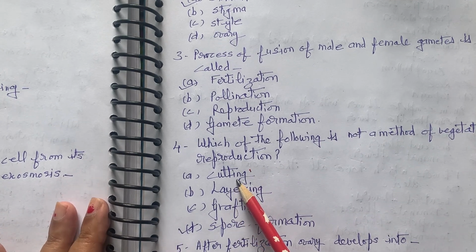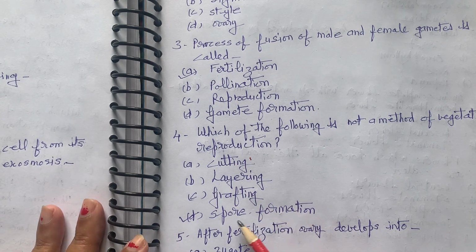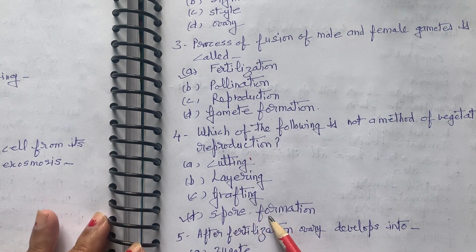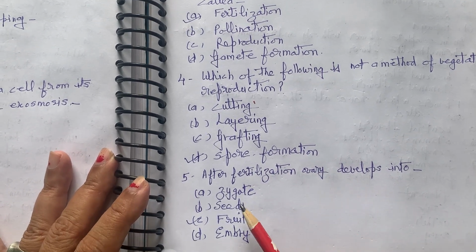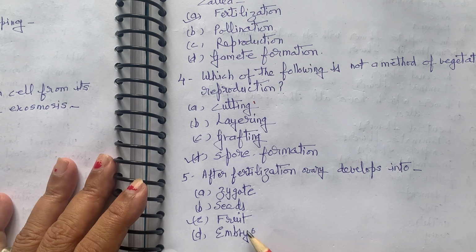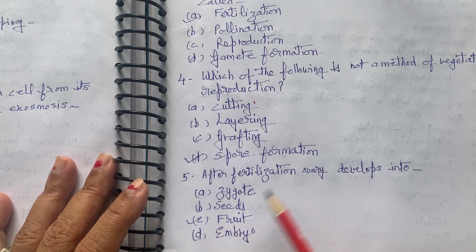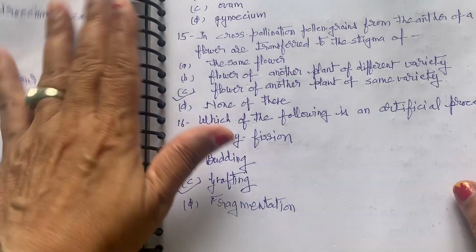Which of the following is not a method of vegetative reproduction? First, cutting, layering, grafting, spore formation. The correct option is spore formation. After fertilization, ovary develops into zygote, seeds, fruit, embryo. Correct option is fruit. After fertilization, ovary develops into the fruit.